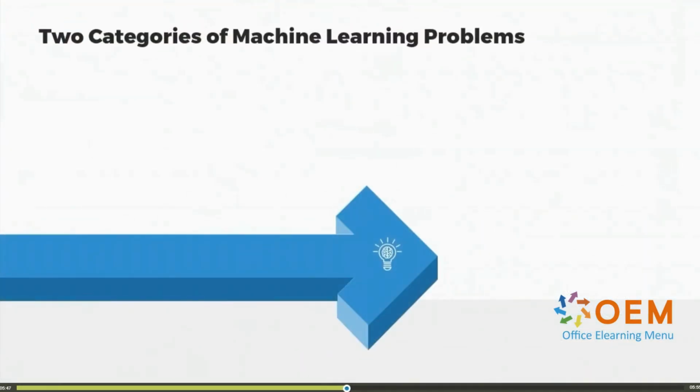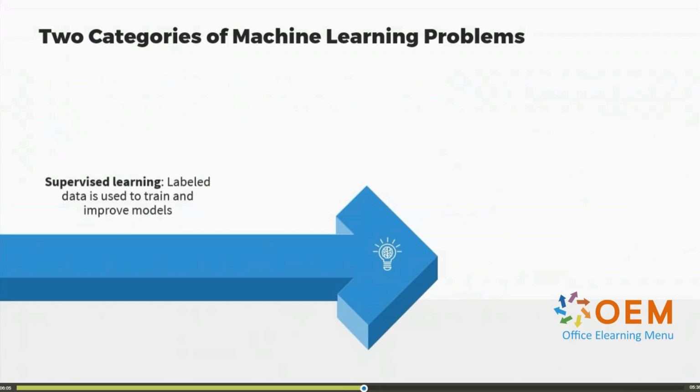Now, machine learning has algorithms and techniques that can be categorized into two broad categories. These categories do not cover all of the possible machine learning techniques that you could apply on your data, but as a student of machine learning, these are the machine learning models that you're likely to encounter first. Many machine learning algorithms fall under the category of supervised learning.